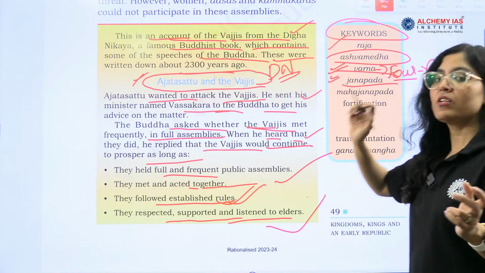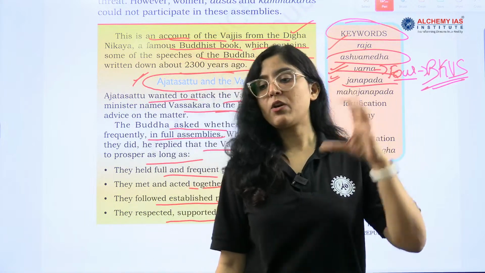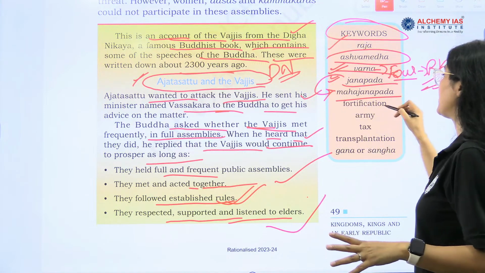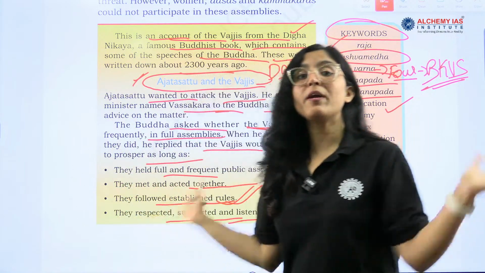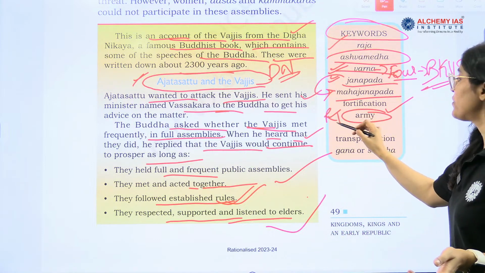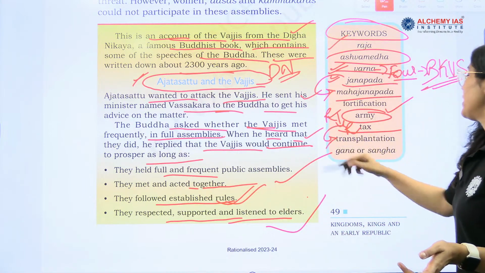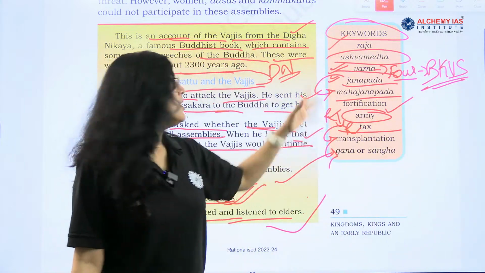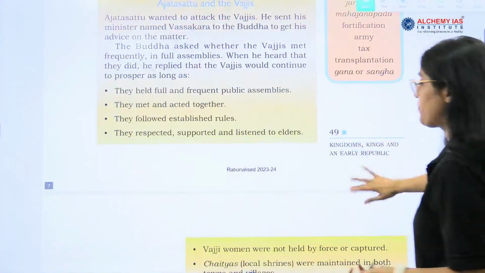Now what is Janpad? We all know Janpad is where Jana set its foot and then settled down. So that was called Janpad, and then these Janpads got transformed into Mahajanpads. Now there is this fortification also, right? What is fortification? Big walls were being made. Army system was there, a regular army. Because of the regular army, there was this evolution of regular taxes also, right? And then transplantation is there, and then Gana and Sangha emerged. Republic emerged. So this is related to chapter 5 of class 6 history NCERT, right?